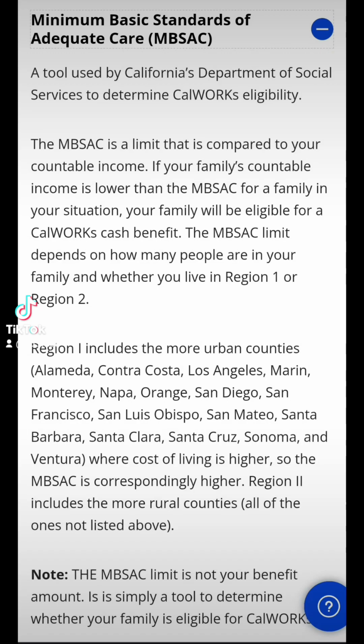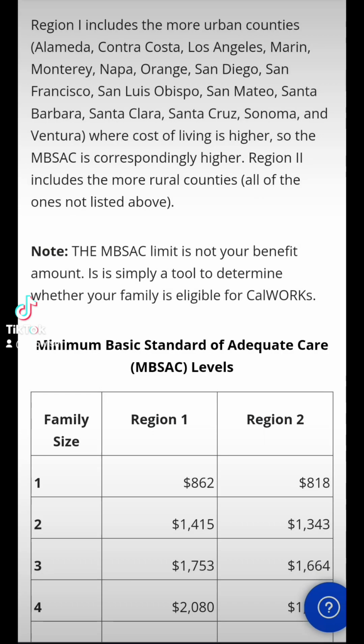The MBSAC is a limit that is compared to your countable income. If your family's countable income is lower than the MBSAC for a family in your situation, your family will be eligible for a CalWORKs cash benefit. The MBSAC limit depends on how many people are in your family and whether you live in Region 1 or 2. Region 1 includes the more urban counties, and you see them listed there, where cost of living is higher, so the MBSAC is correspondingly higher. Region 2 includes the more rural counties, all of the ones not listed above. So note, the MBSAC limit is not your benefit amount. It's simply a tool to determine whether your family is eligible for CalWORKs.